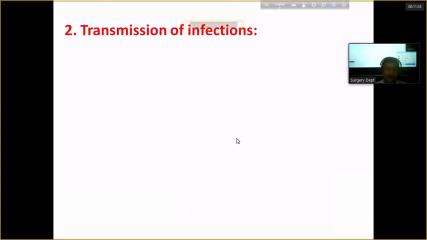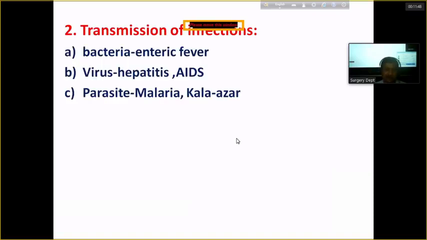Second group of hazards is transmission of infection. If the donor blood harbors an infective agent, it can be readily transferred from the donor to the recipient, like bacteria, enteric fever, virus like hepatitis B, hepatitis C, AIDS, parasite, malaria, kala-azar, syphilitic infection.